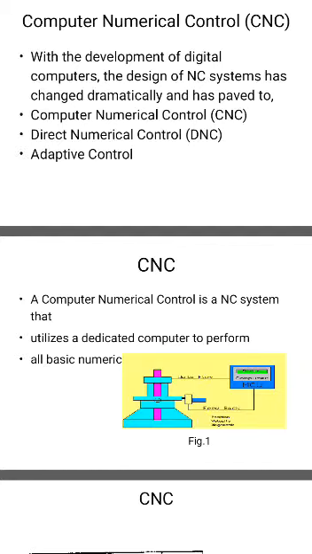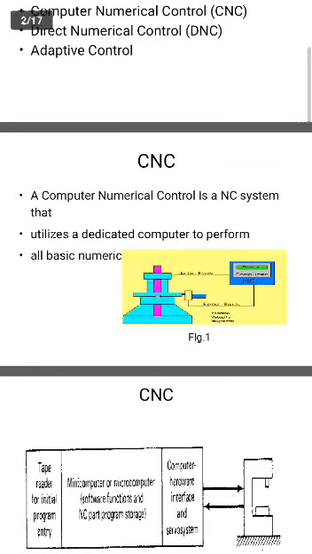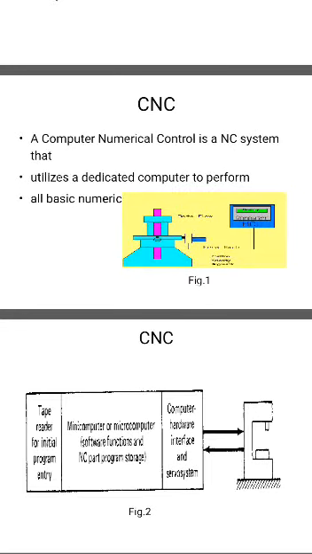Computer numerical control deals with the computer and the machine. It stores the program in the computer to perform some or all basic numerical control functions. So it controls the machine with functions and stores the data in that. With the CNC program entered once and then stored in the computer memory, we will write the CNC program and store it in the computer memory. The tape reader is used only for original loading.